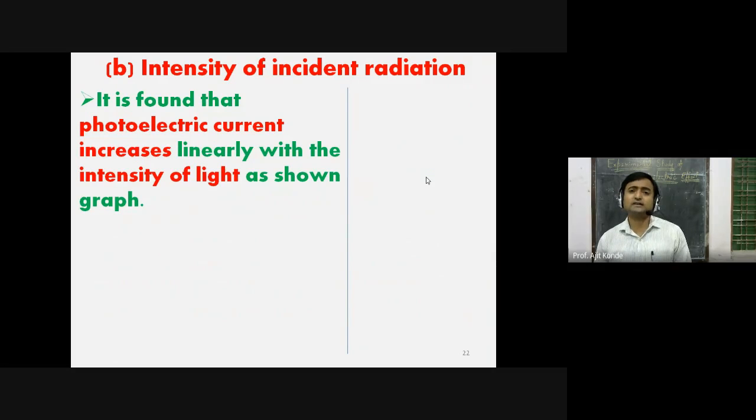Intensity of incident radiation. Up till this point, we were concerned about frequency. You know that there are two characteristics of electromagnetic waves: one is frequency, another one is wavelength. Frequency and wavelength are inversely proportional to each other. As frequency increases, wavelength decreases. Now, there is one more characteristic of light, that is intensity. What is meant by intensity? Number of photon particles per unit area is basically the intensity of light.